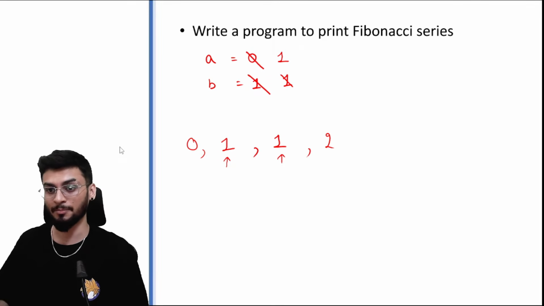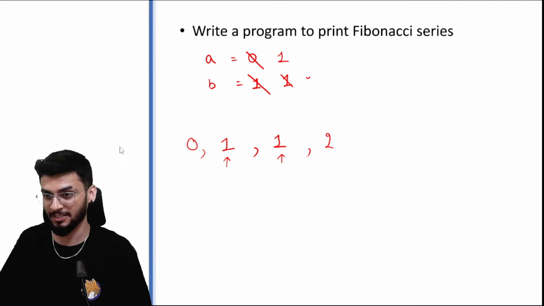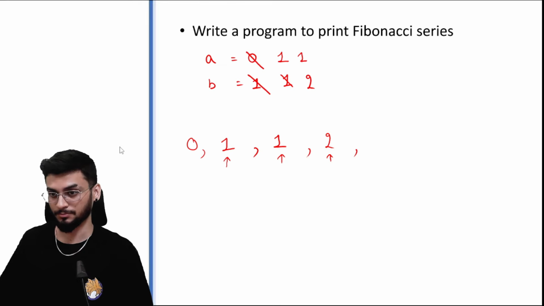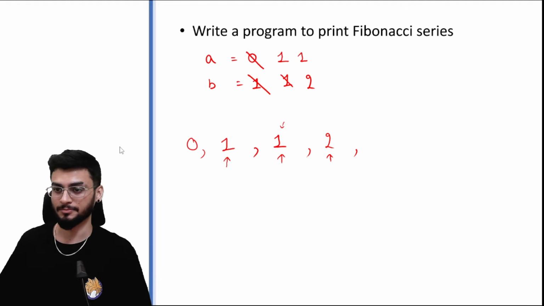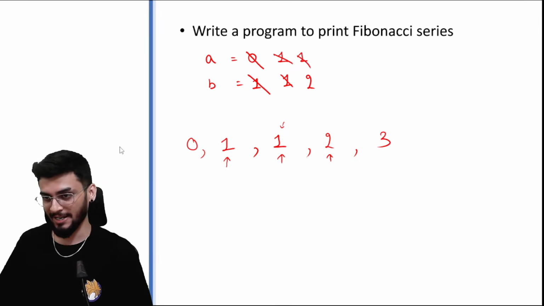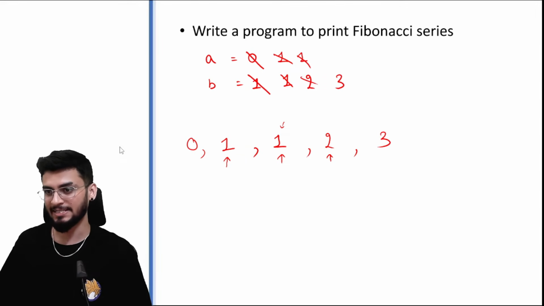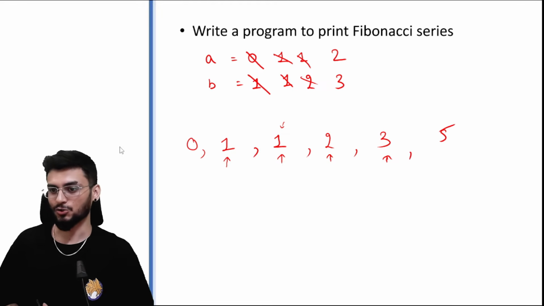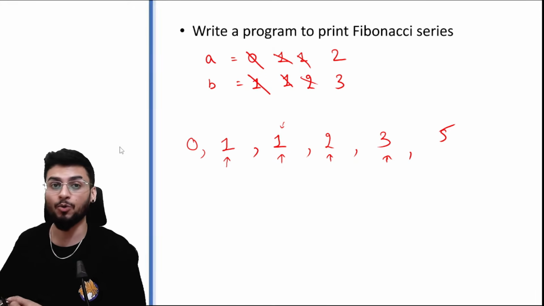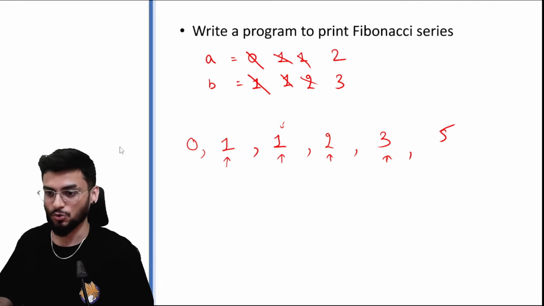So once we reach this point, again, we need to shift the digits. What should B become? B is the digit just before our last part, which means it is 2. And A becomes this number, which is 1. So the next digit automatically becomes 1 plus 2, which is 3. Now again, if you carry forward, your B is 3, your A is 2. And the next number becomes 5. So if you look closely, every time we print the sum of A and B, the values of A and B themselves are changing. So how do we write this program?